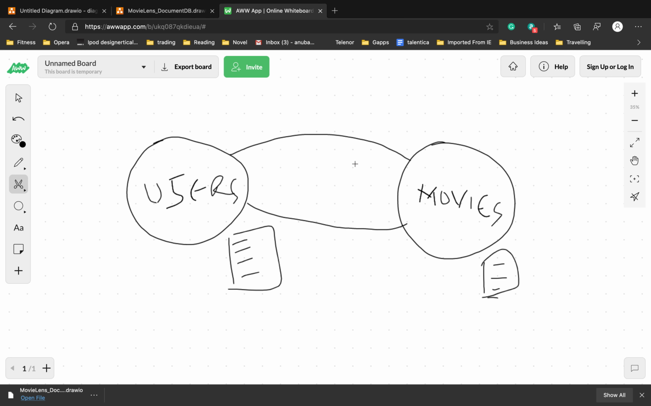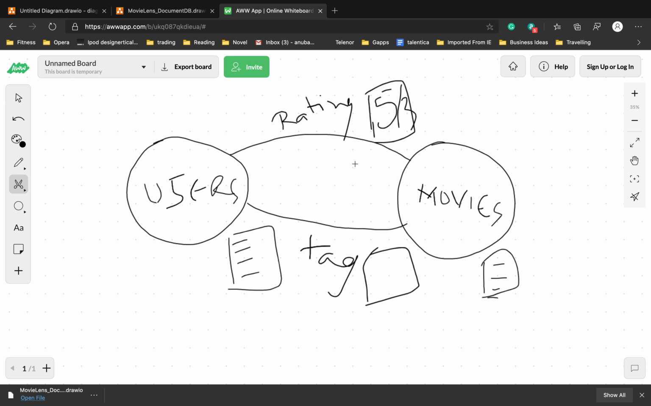One relationship is rating, and what are the parameters of this rating relationship? How many stars he gave. Let's say he gave 5 stars or 3 stars. So that is the relationship between these two entities. Similarly, there was another entity which was tag. So this user tagged this movie as, let's say, action movie, not in terms of genre, but he's tagging it, or fighting, right? So these are the tags.